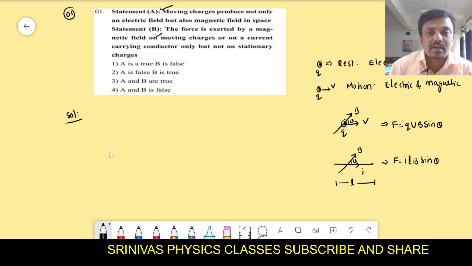That means the second statement is also true. If the charge is at rest, there is no force on the stationary charge. That means both the statements are true. This is the first solution. Let's go for the second problem.